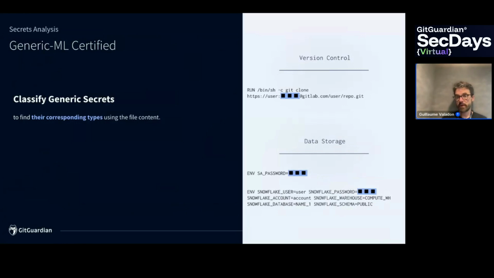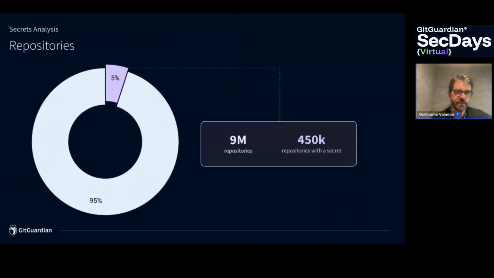If you don't know that Snowflake is a cloud-based database provider, you will never know that you are likely catching really interesting secrets related to data storage and databases. And again, because we are able to tell that it's data storage and Snowflake, we'll be able to use our internal tools to check the validity of the Snowflake credential. So this machine learning model is really important and provides really great results.